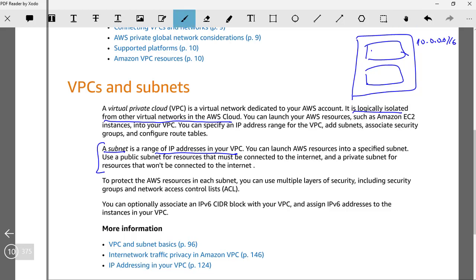So I can say this IP range is 10.0.0.0/24, and this can be given as 10.0.1.0/24. So these two stay very well within this IP range realm. So these two can be the subnets. And we can also say that this subnet is in availability zone 1, and this subnet is in availability zone 2.